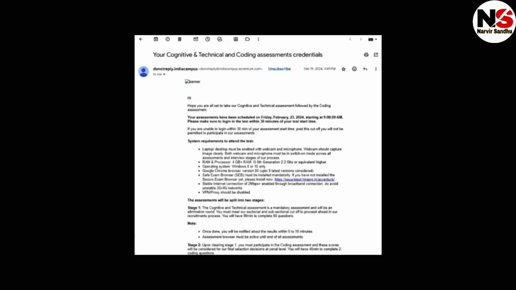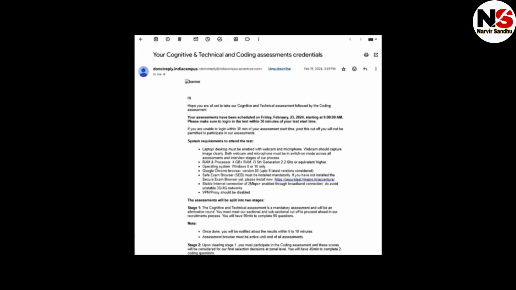The system requirement to attend the test is a laptop or desktop that must be enabled with a webcam and microphone. Webcam should capture image clearly. Both webcam and microphone must be switched on across all the assessment and interview stages of our process. RAM and processor: 4 GB RAM, i5 or i3 generation, 2 GHz and equivalent or higher. Operating system: Windows 8 or 10 only. Google Chrome browser version 80 and above is considered.